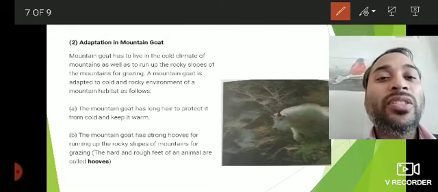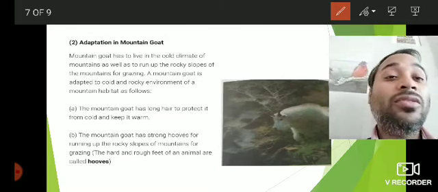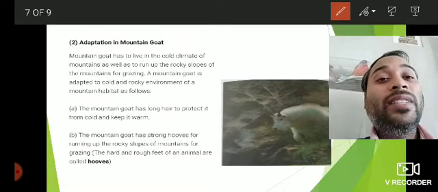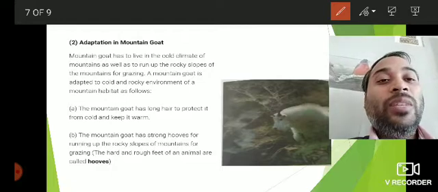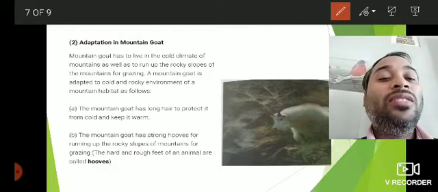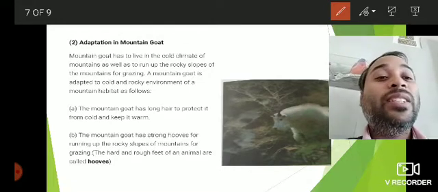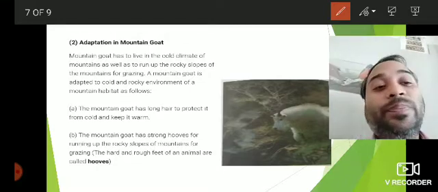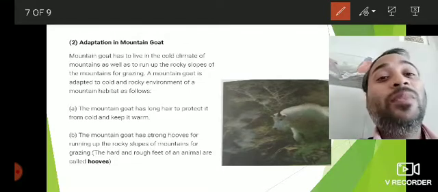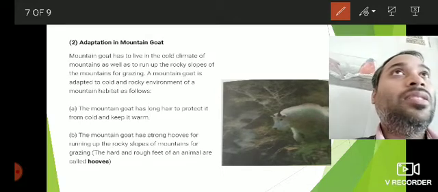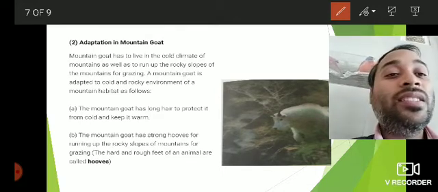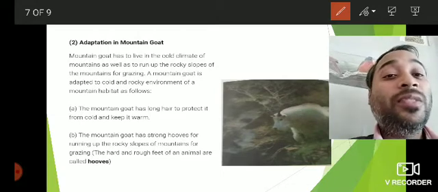So what are the adaptations? Mountain goat has to live in cold climate of mountains, as well as to run up the rocky slopes of the mountains for grazing. So a mountain goat is adapted to cold and rocky environment of a mountain habitat in the following ways. So what are the characteristics that help them to survive in those conditions where they have to climb the rocky slopes to graze and also to protect themselves from severe cold?